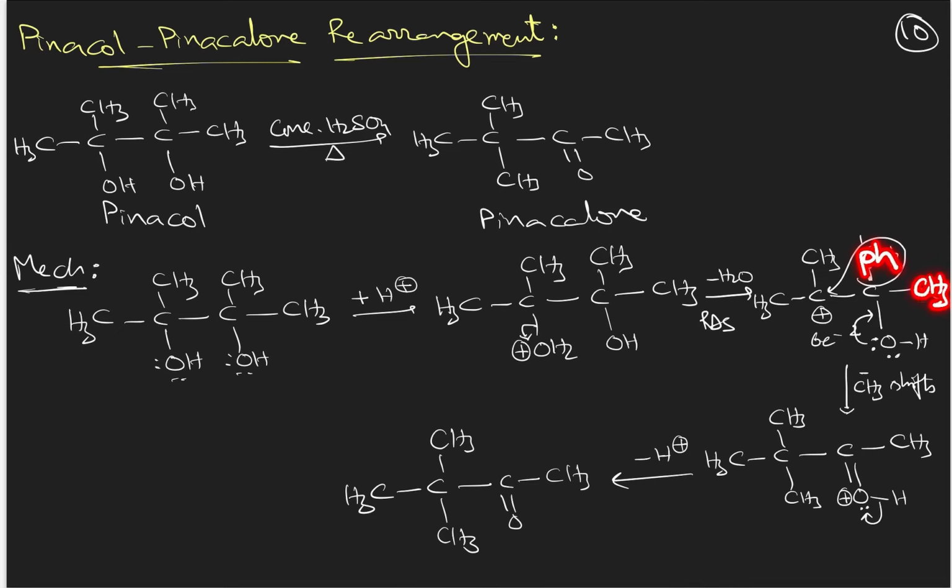Then which group will migrate is decided based on their migratory aptitude order. That group will migrate which will donate maximum electron density to the carbocation. So phenyl has more migratory aptitude than an alkyl group. Therefore, phenyl will migrate.